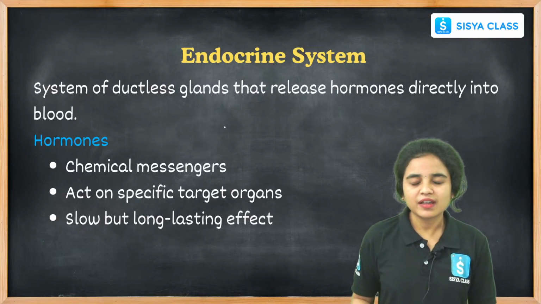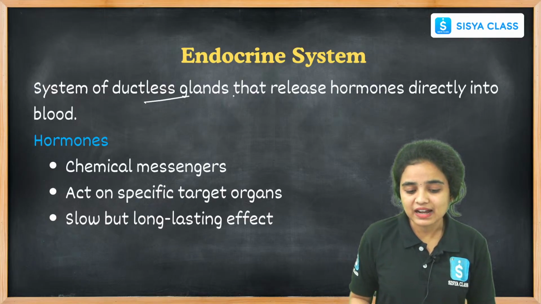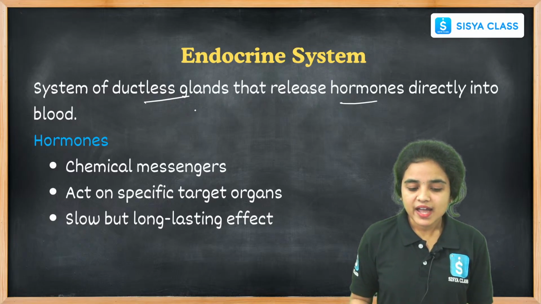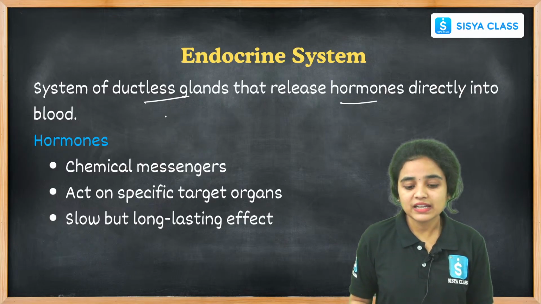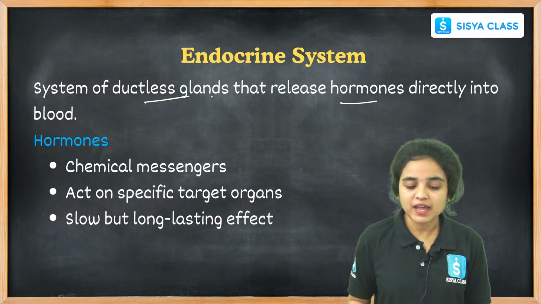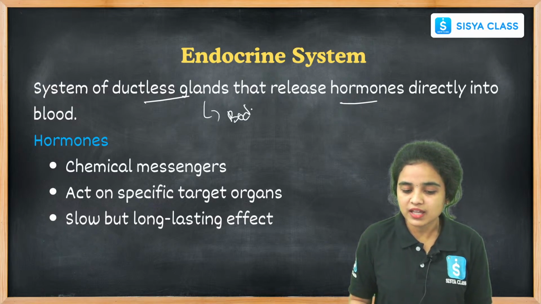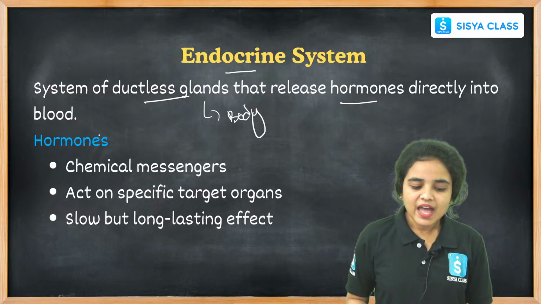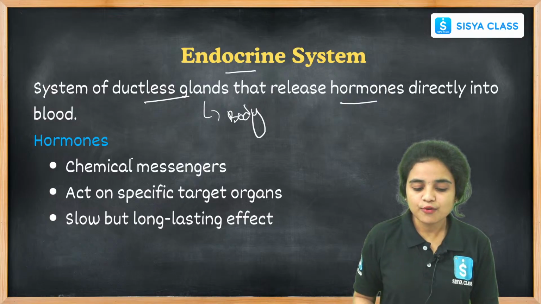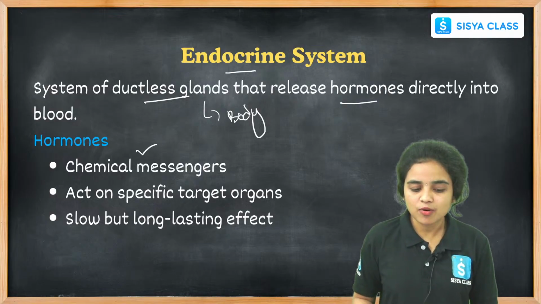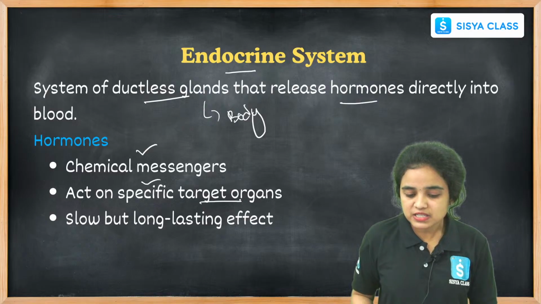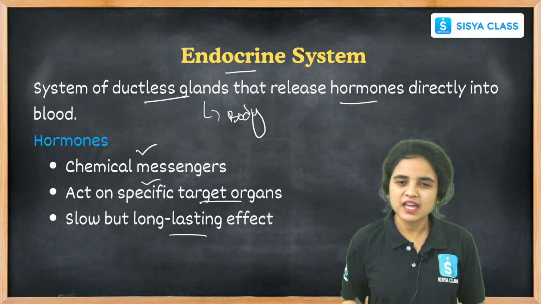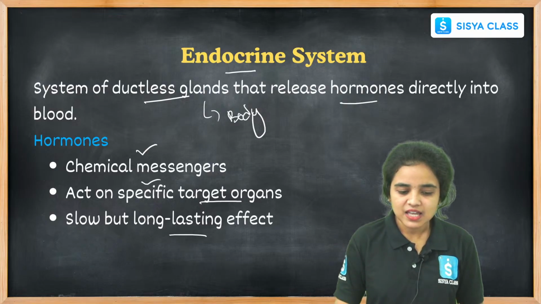The endocrine system is a system with ductless glands, and it releases hormones directly into the bloodstream. There are no tubes or ducts to carry the hormones released by the different glands present in our body. Hence these glands are called ductless glands. The hormones are chemical messengers that act on specific target organs. They are very slow but show a long lasting effect.